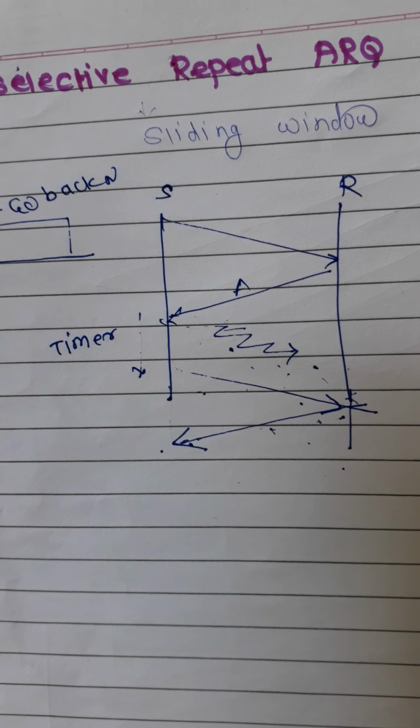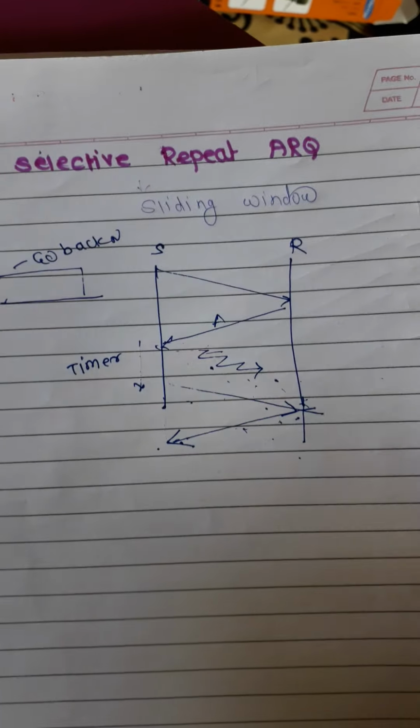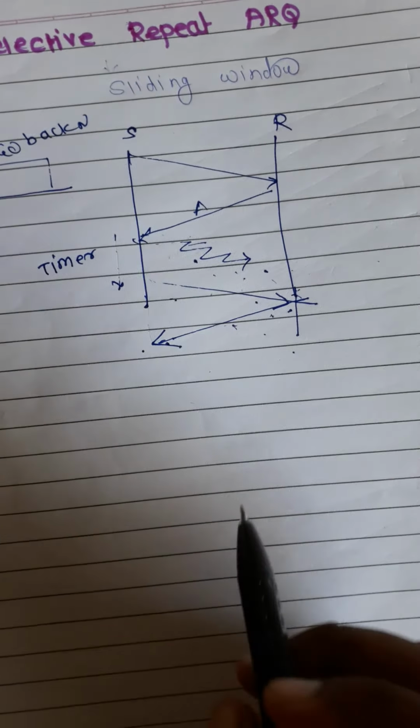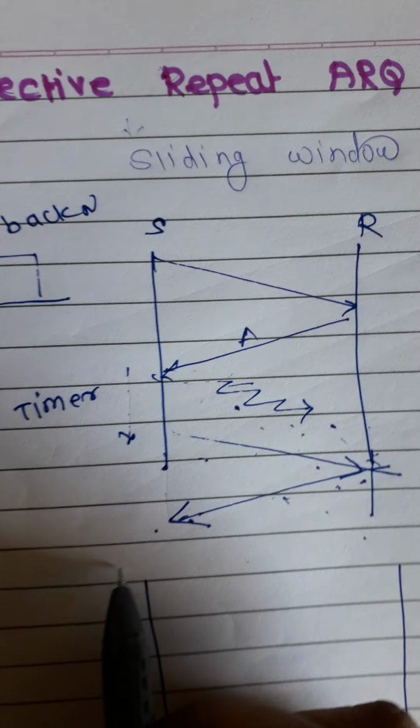And we are not using the bandwidth to retransmit the same frame again and again, right? That is the main concept behind this selective repeat ARQ. Now for that, let me take one example to understand this concept in depth.